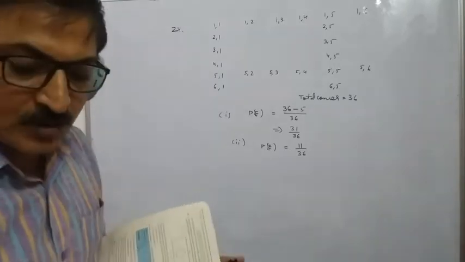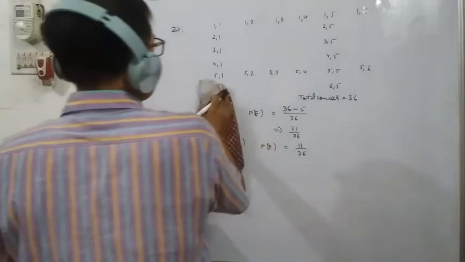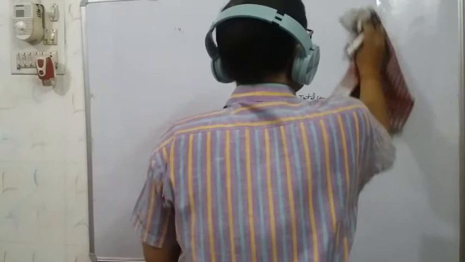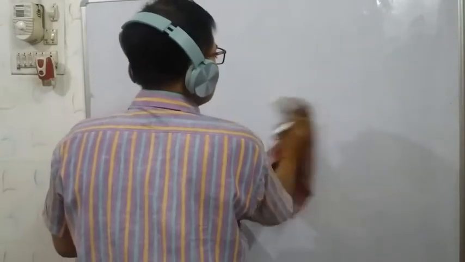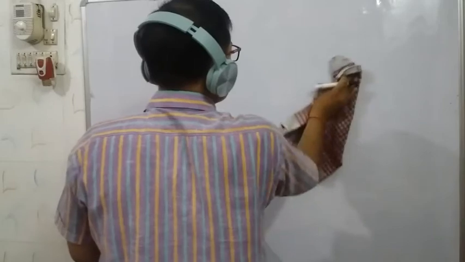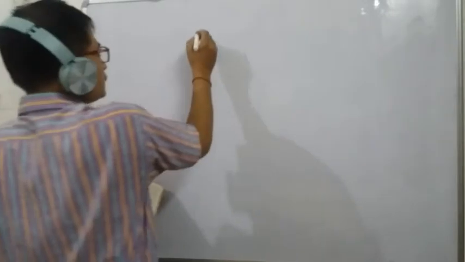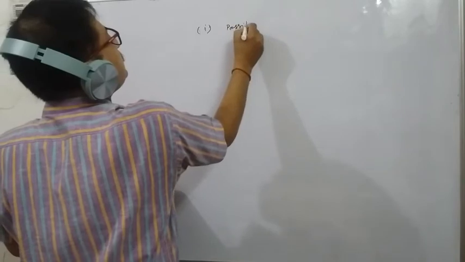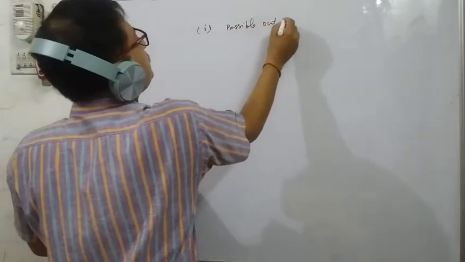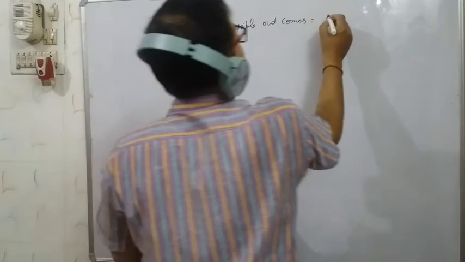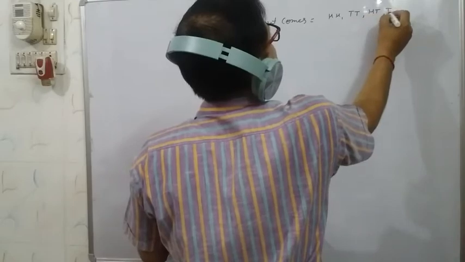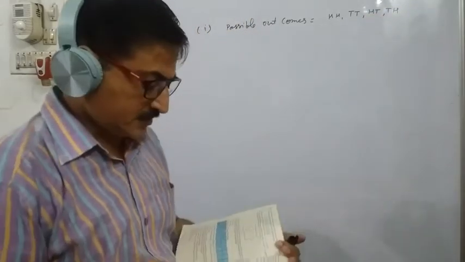We know that, students, if the two coins are thrown all together or one by one, then the possible outcomes will be 4. How will that be 4? That I am telling you. The possible outcomes with the two coins will be HH, TT, HT or TH. These outcomes will come with the two coins.